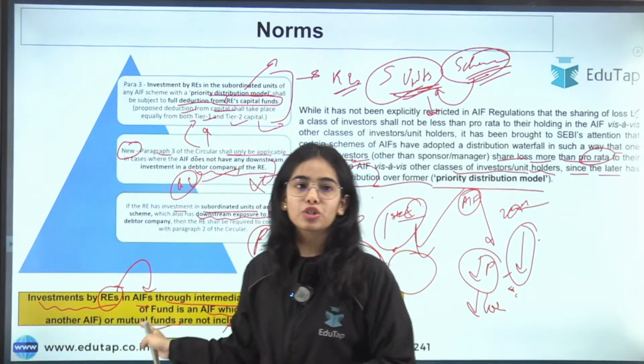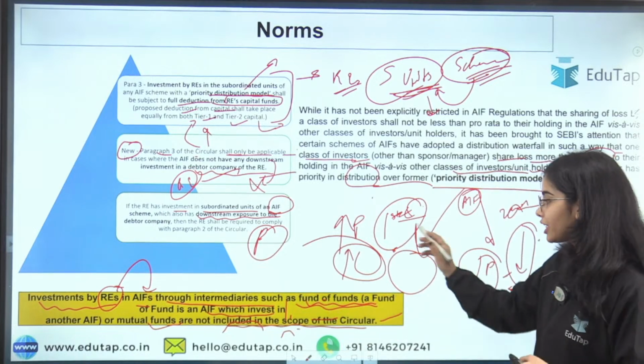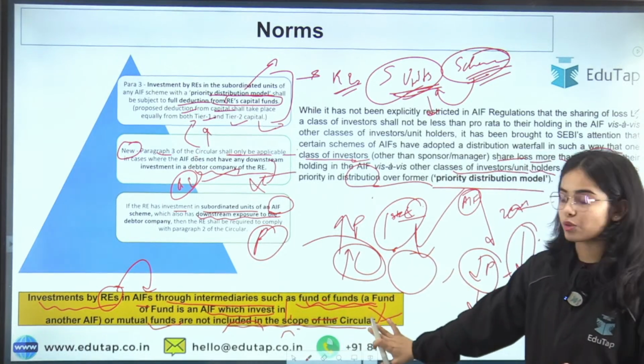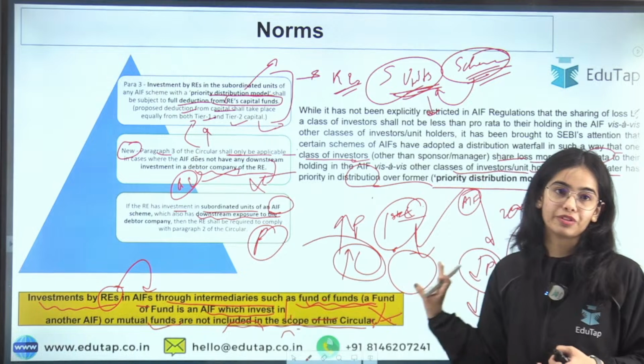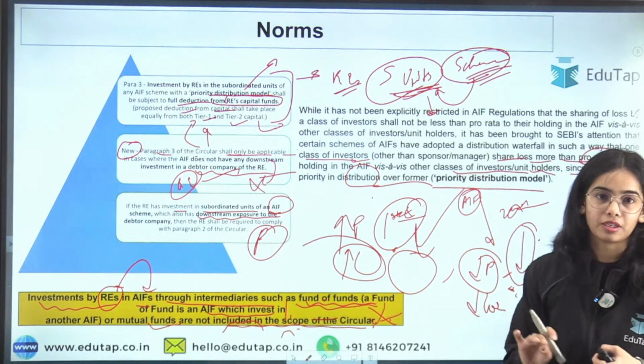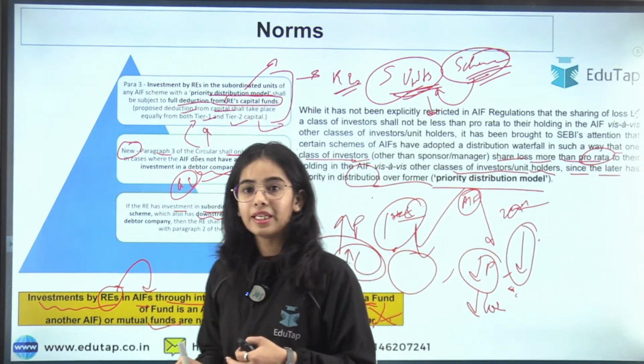Yes, it is not mentioned. Norms for these intermediaries and such are not mentioned in the circular, so what will happen to investments happening through an intermediary is not specified. Any other confusion anyone has?